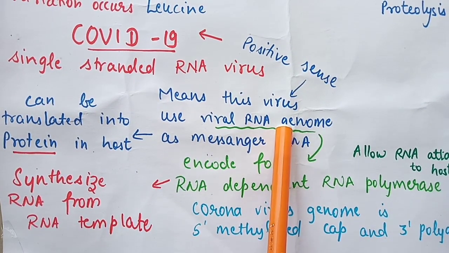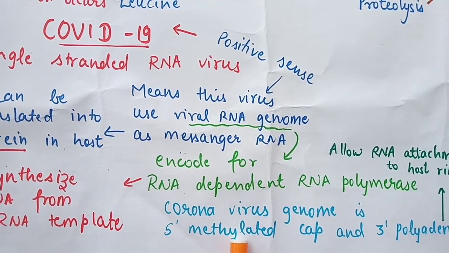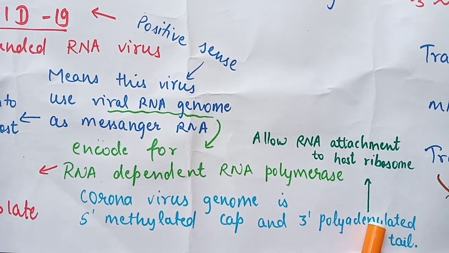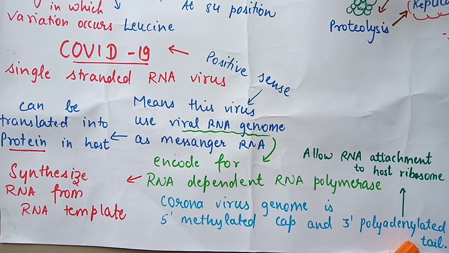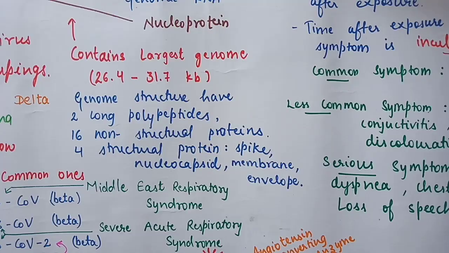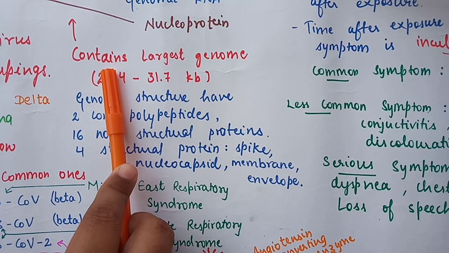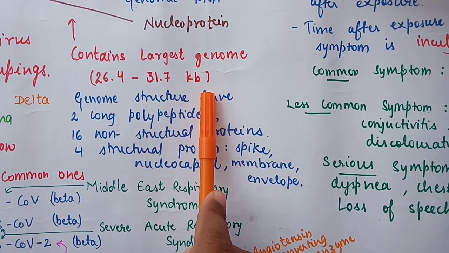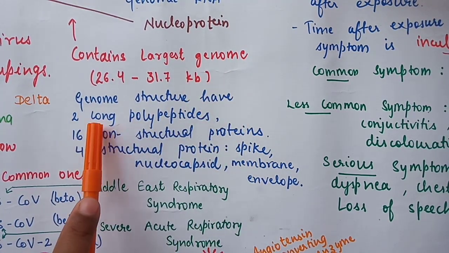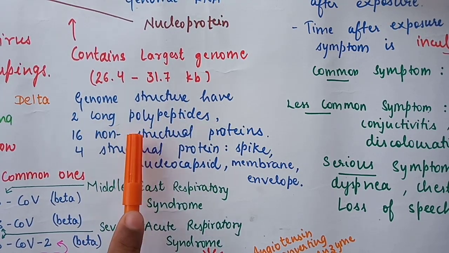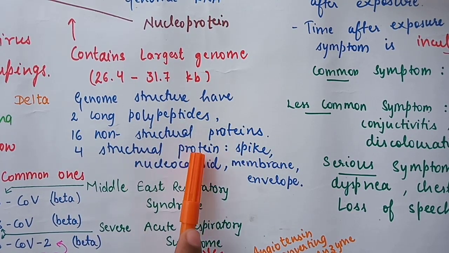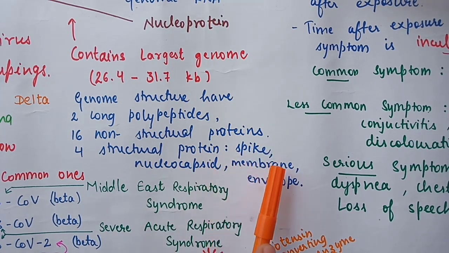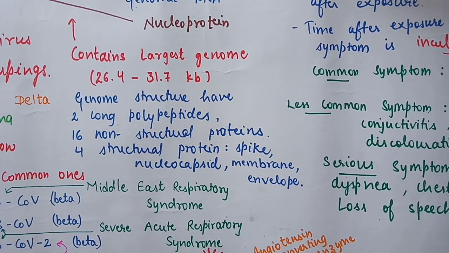The viral RNA genome has a 5-methylated cap and a 3-polyadenylated tail. This is a special feature of COVID-19. It allows the RNA attachment to the host ribosomes. COVID-19 contains the largest genome, that is 26.4 to 31.7 kilobases. The genome structure has 2 long polypeptides, 16 non-structural proteins, and 4 structural proteins, that is spike, nucleocapsid, membrane and envelope.